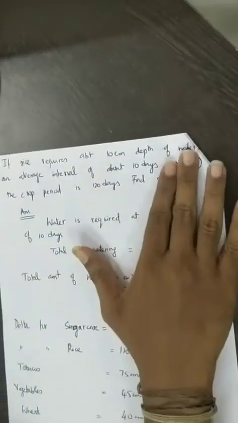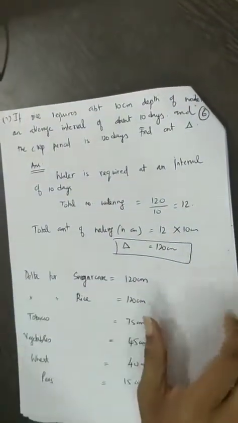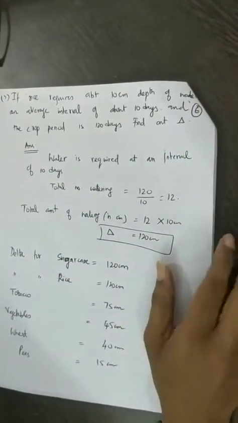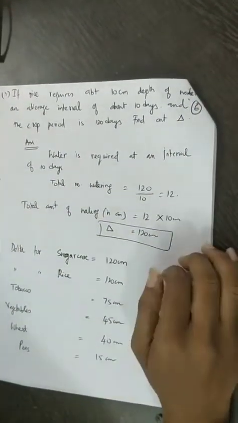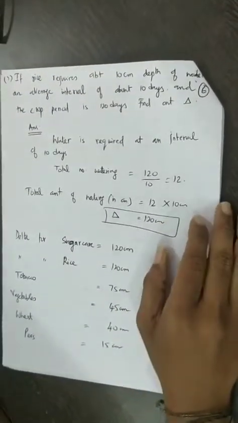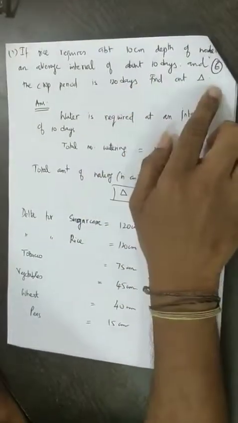You can just take this in a simple example. If rice requires about 10 centimeter depth of water and the average interval of watering is 10 days, that means every 10 days you are going to supply 10 centimeter of water to the rice, and the crop period is 120 days, and find out delta.